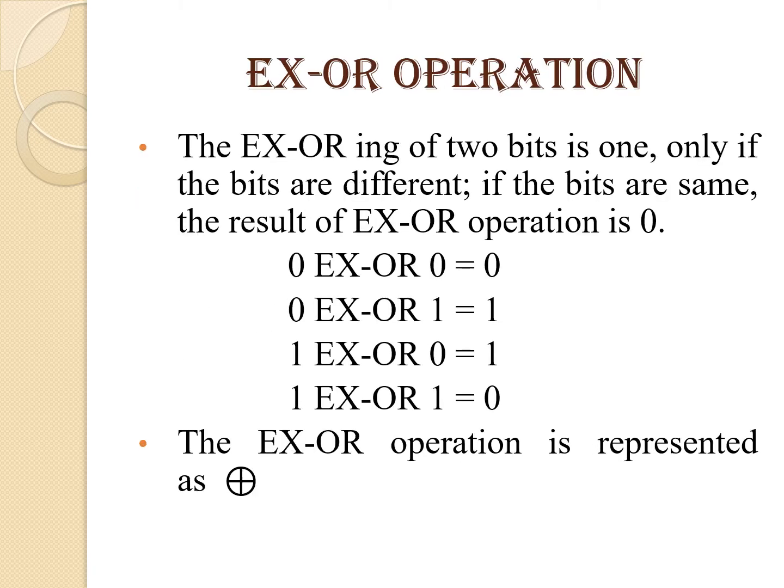First of all, we will see the XOR operation. The XOR of two bits is 1 only if the bits are different. If the bits are the same, then the result of the XOR operation is 0. That means 0 XOR 0 is 0, 1 XOR 1 is 0. Same bits, result will be 0. And if we have different bits, that is 0 XOR 1 or 1 XOR 0, the answer will be 1. Here I have given the XOR symbol.